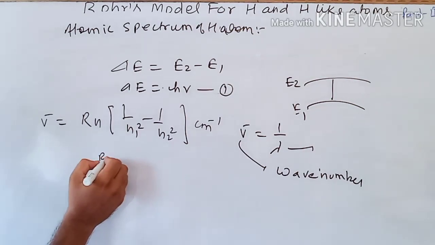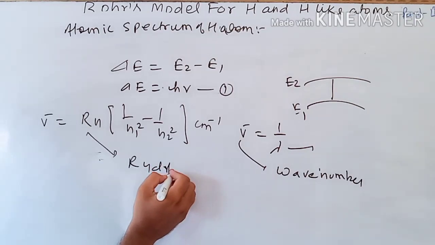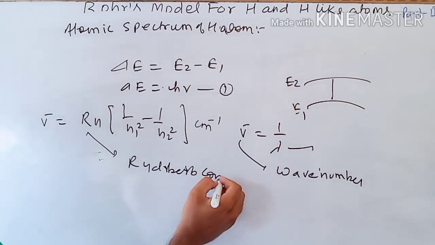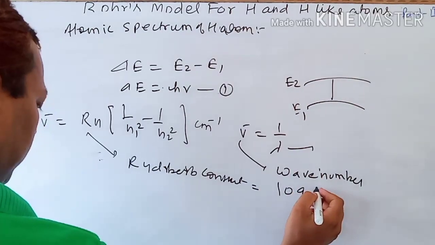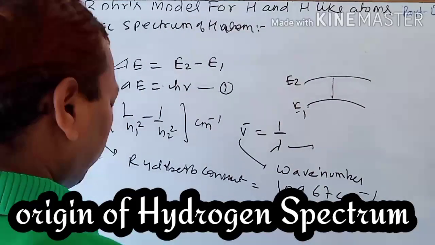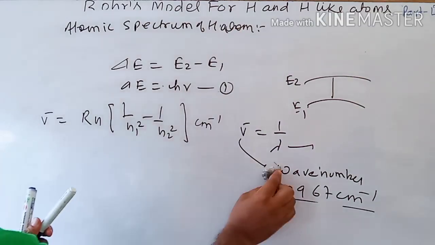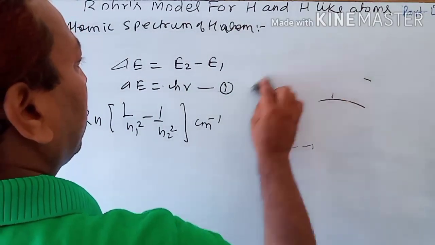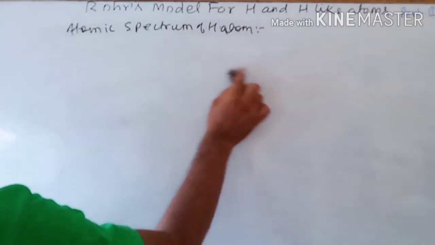RH is the Rydberg constant, and its value is very simple, 109677 centimeter inverse. This is a fixed, universal value. So children, this formula is really very important. After this we will study the origin of hydrogen spectrum.